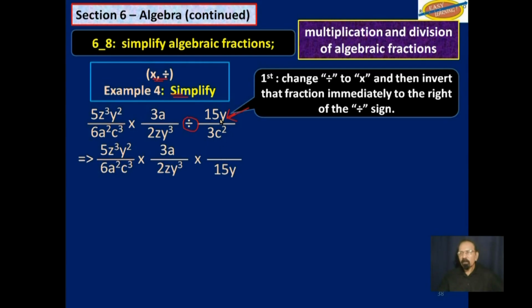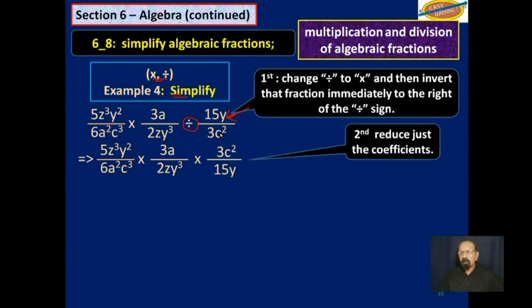15y is now below as the denominator, and 3c squared is the numerator. So let's deal with the coefficients first. 3 here into 15 here, we get 5. That 3 there into 6 over here, we get 2. That 5 over there with this 5 here, get rid of that, becomes 1. That is as far as we can go.